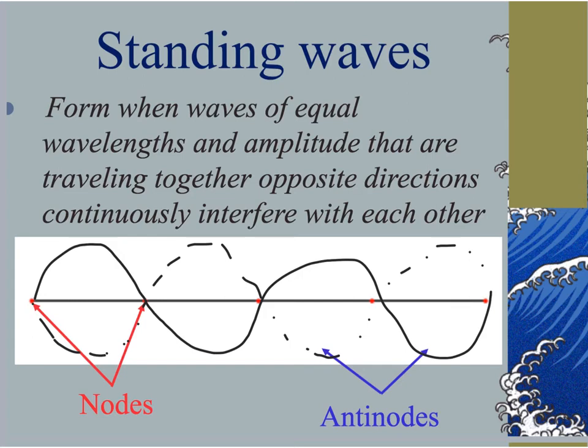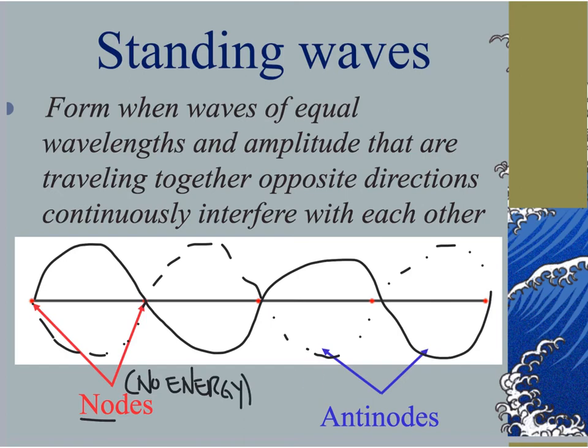So what you can see here, and I apologize for this drawing, is I could see what we call nodes and I could see what we call antinodes. So the nodes are pointing to the areas right here on this equilibrium line where my string normally is. And you'll see that there's not much amplitude. There's no amplitude at these nodes. So nodes have no amplitude. In other words, they have no energy. Okay, these are areas of destructive interference.